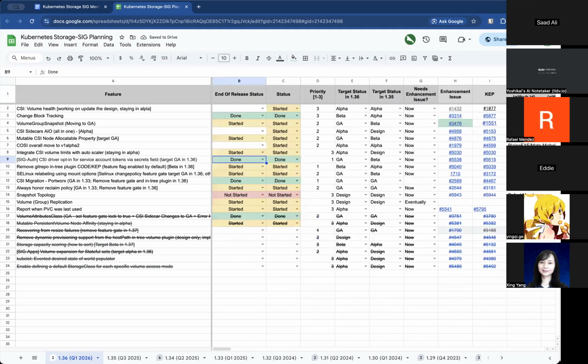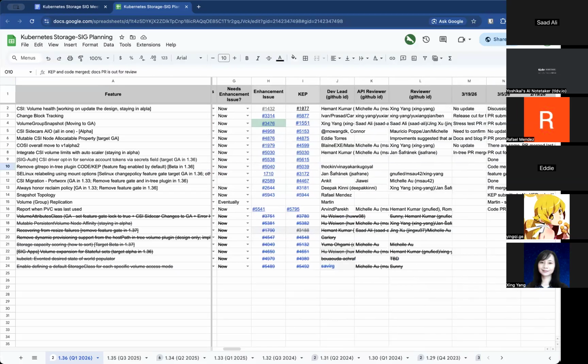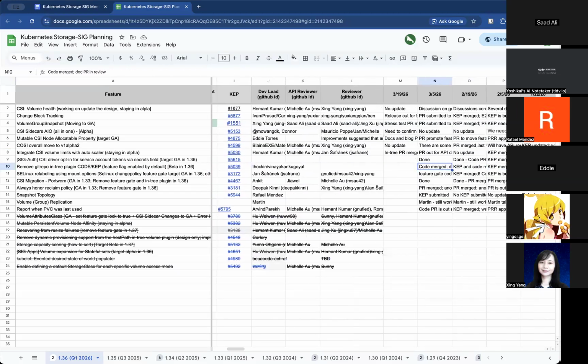Next one here was already marked as done, so we can skip over that. Then we have remove git repo entry plugin code. Feature flag enabled by default, beta in 136. Last status was code was merged, doc PR was under review. Anything new here? It's the same. Okay. We approved it from our side, but I think we need someone from the doc team to merge that PR.